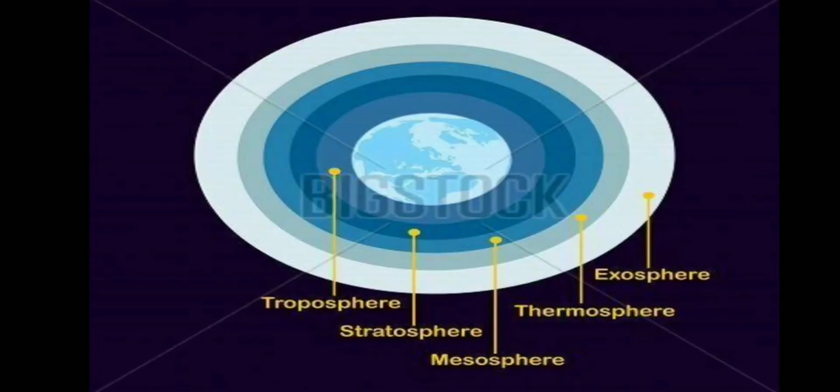We have just learned about the 5 layers of the atmosphere: troposphere, stratosphere, mesosphere, thermosphere and the outermost exosphere.